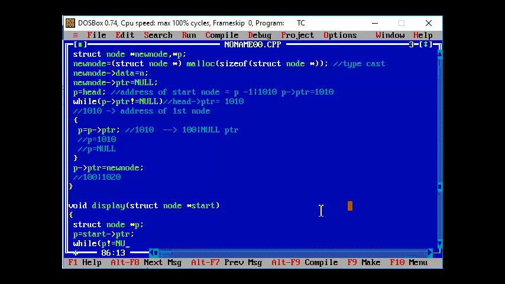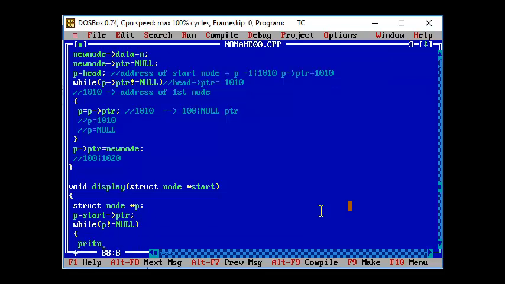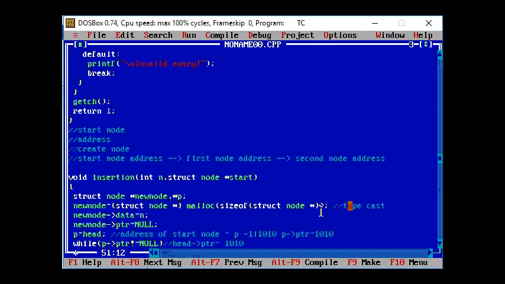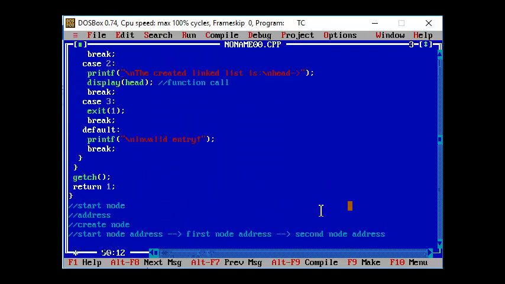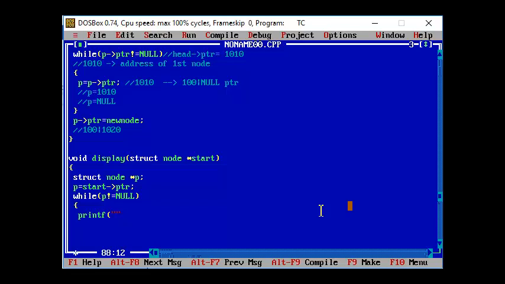Okay, so p is not equal to null. If this condition is true, I'm just going to print, let's say for example, %d, arrow operator, and I'm going to make use of the variable p, which is of a structured data type, and call the data itself.